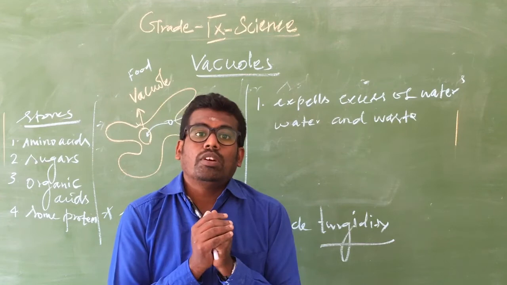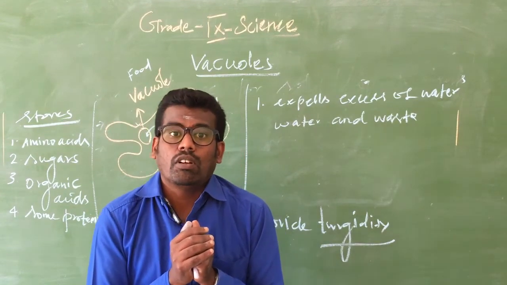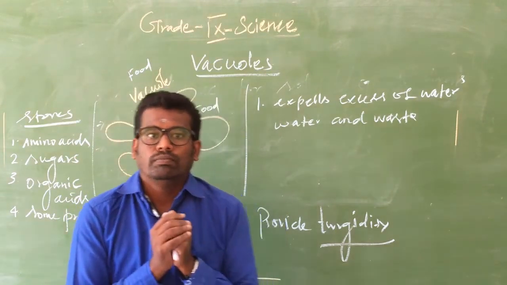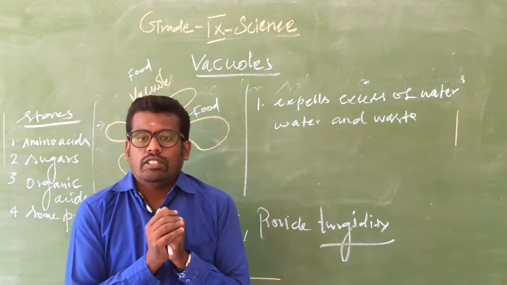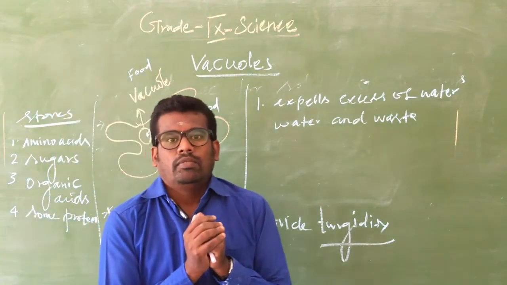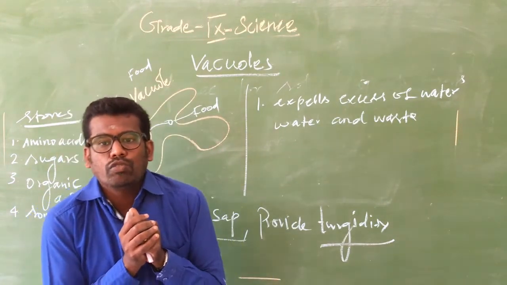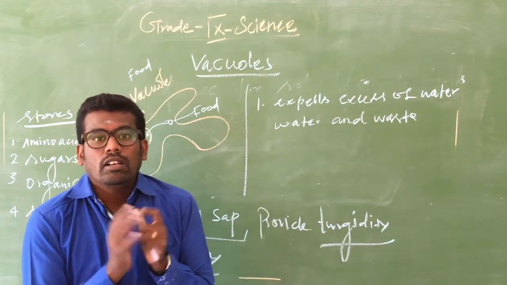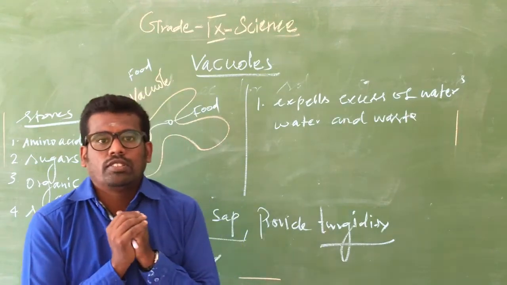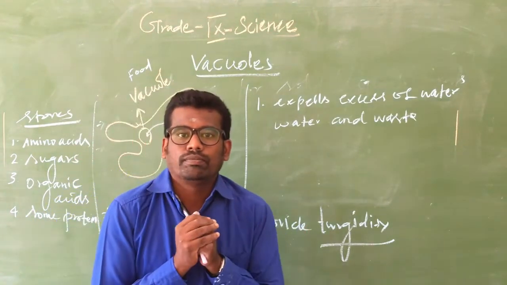The vacuoles occupy 50 to 90% of the total cell volume. In a plant cell, the vacuole contains cell sap, nutrients, salts, waste or stores.